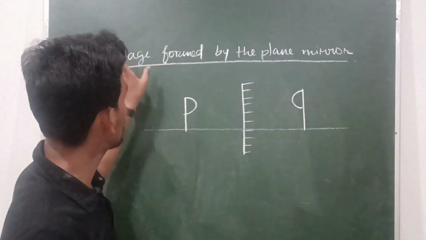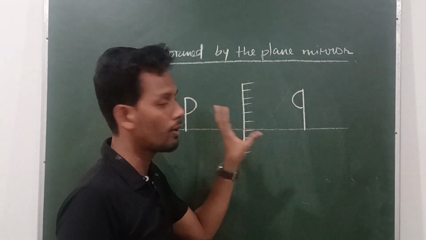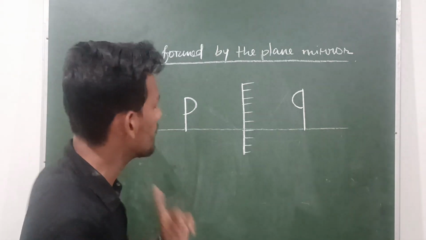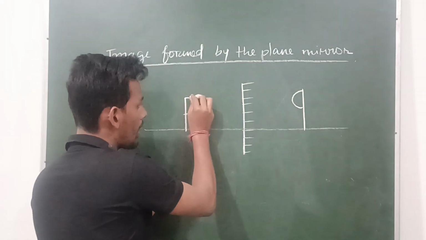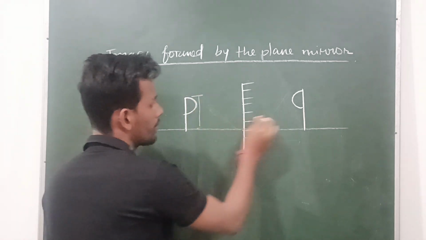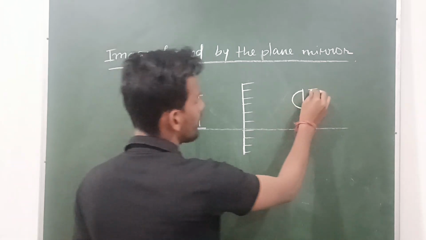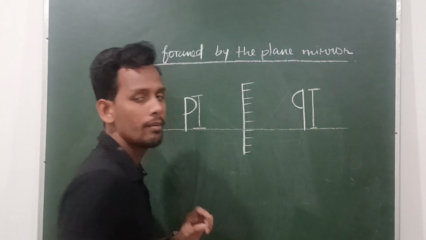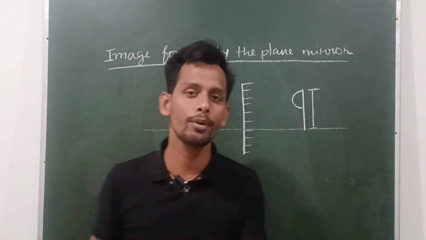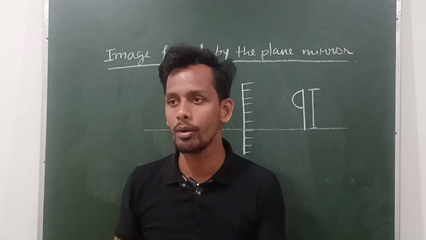Now, what are the conditions of the image formed by the plane mirror? First thing is that the size of the object, this is the object, and this is his image, is always equal to the size of the image, remember it. Suppose you are standing in front of a plane mirror, observing your image.